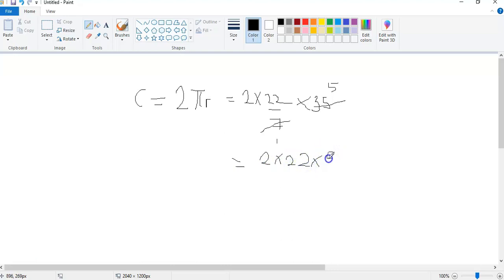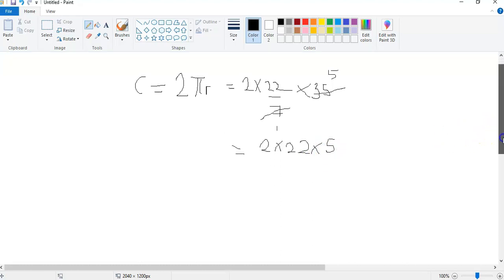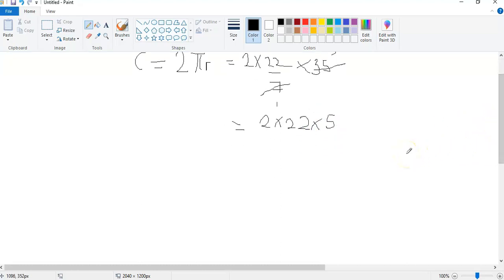Now the multiplication by 10 is easier. If you are multiplying anything by 10, you just add 0 to what you get. So you can simplify 2 times 5 first, which gives you 10. Then you have 22 times 10. The multiplication by 10 is just adding 0 to the number. So we have 220. When you are multiplying by a number with zeros, the number of zeros you just add.